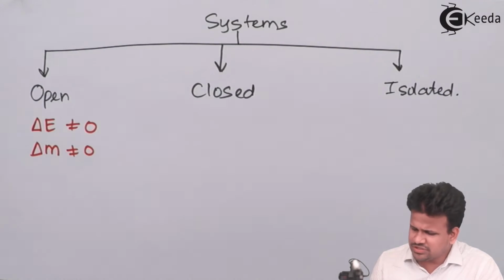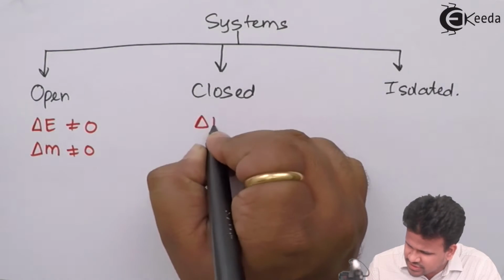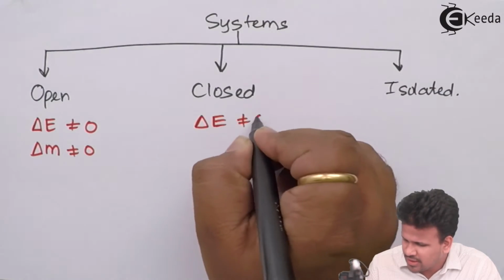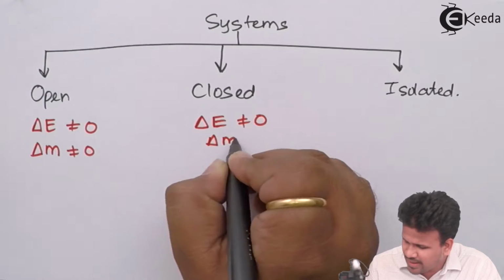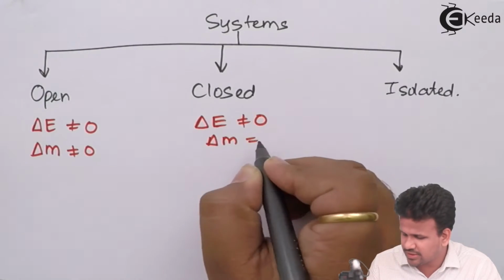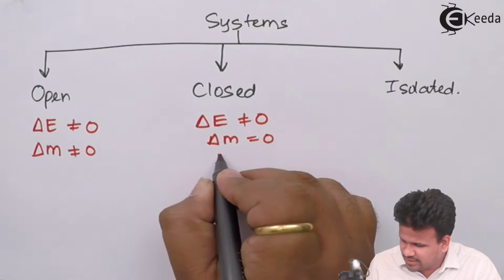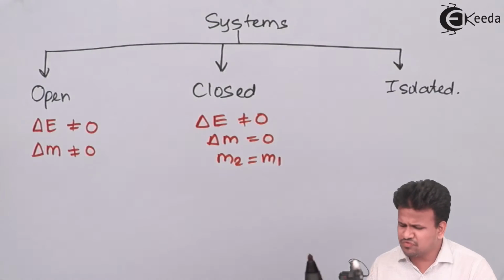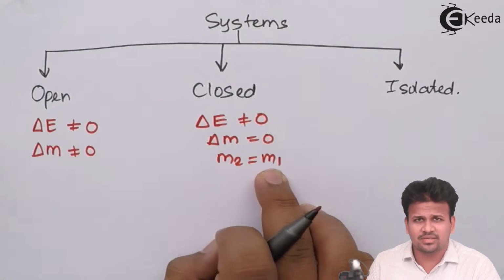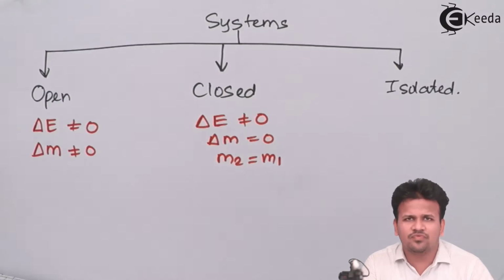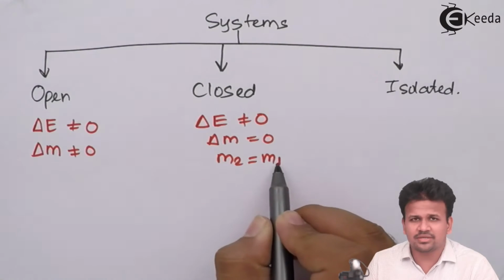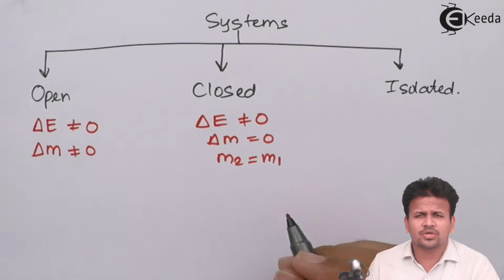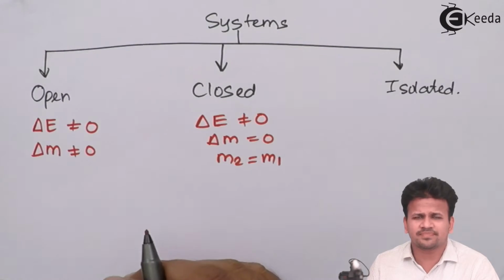Now, in a closed system, it can still exchange heat or energy with the surrounding, but it cannot exchange matter with the surrounding. So that means final matter is equal to initial matter, or the mass flow rate which was initially in the system is equal to the mass flow rate after the system has undergone any process.